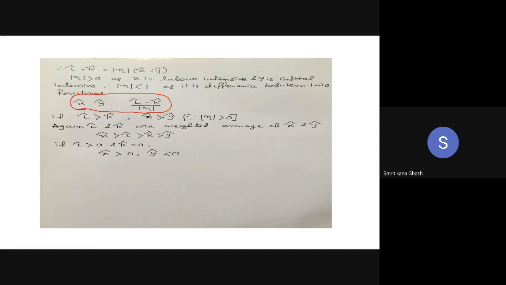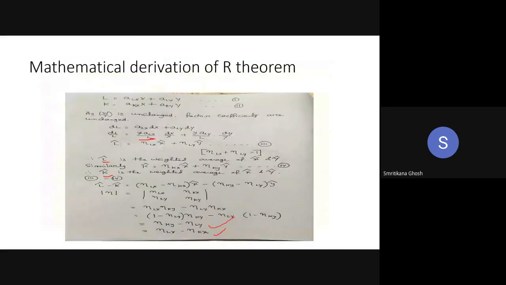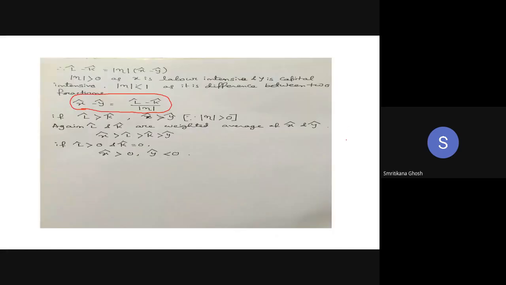Fine. Now look, L hat and K hat, what are those? They are the weighted averages of x hat and y hat that you have derived here. Equation 3 and equation 4 are showing this. So if you club these two inequalities together, you are getting x hat is greater than L hat is greater than K hat is greater than y hat. Done.